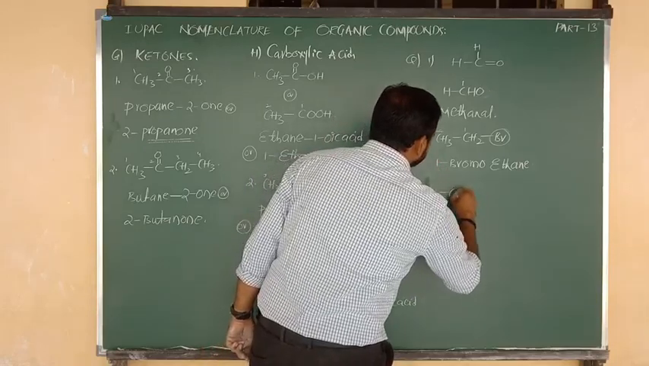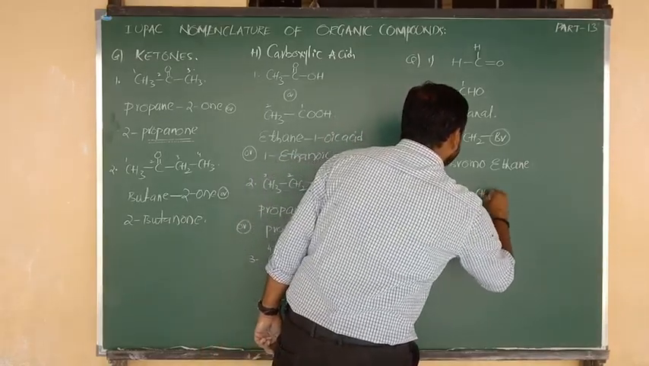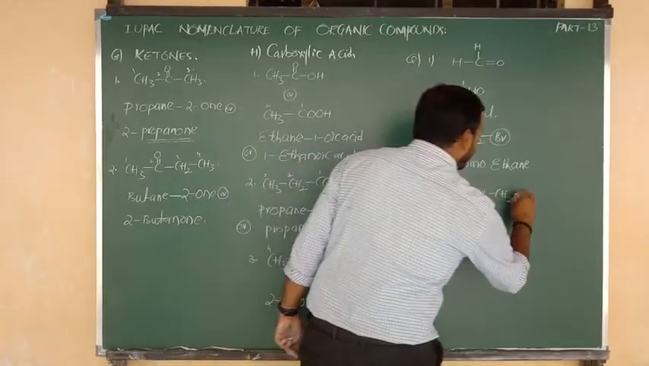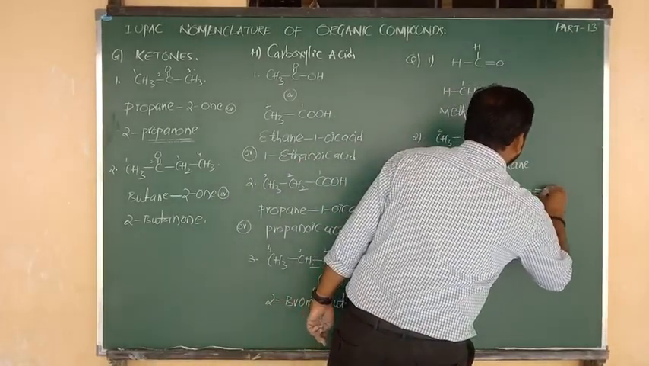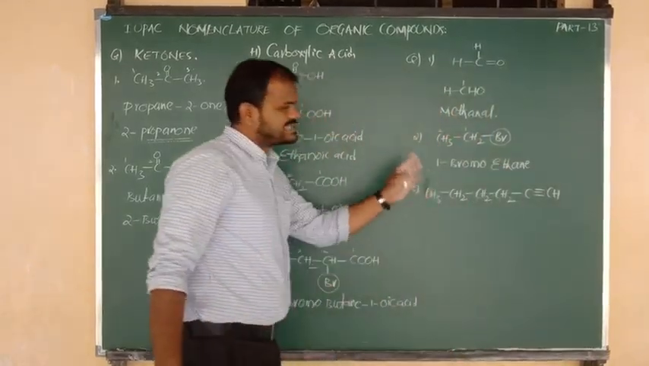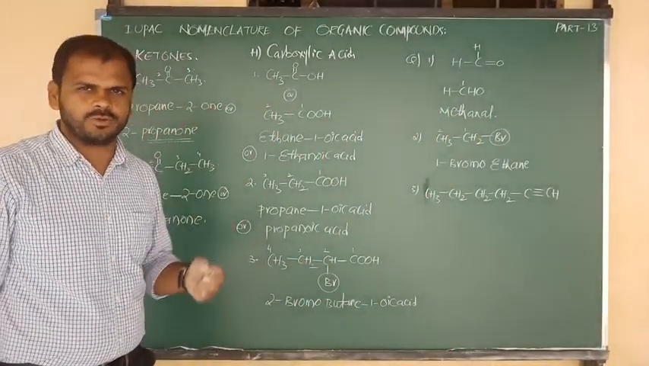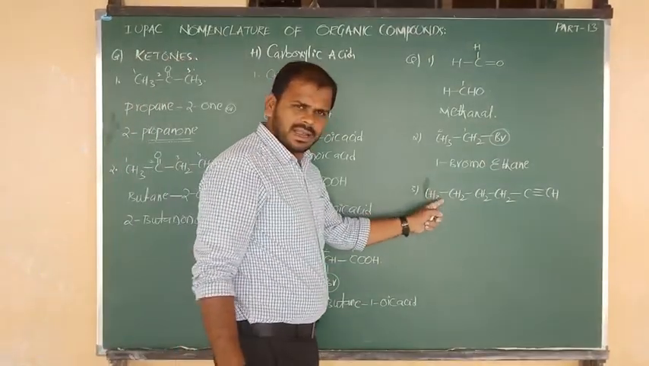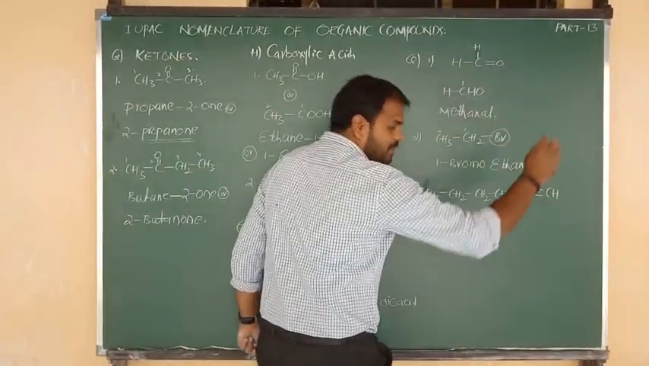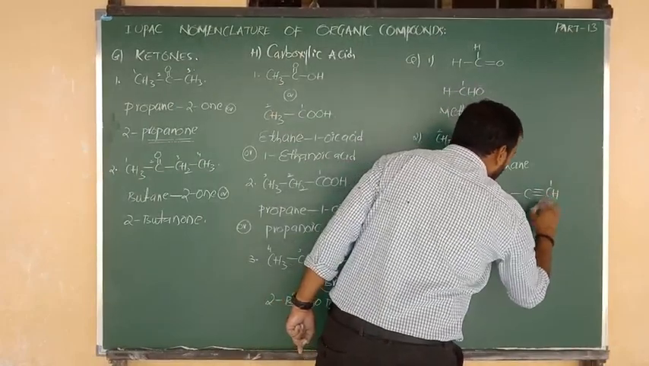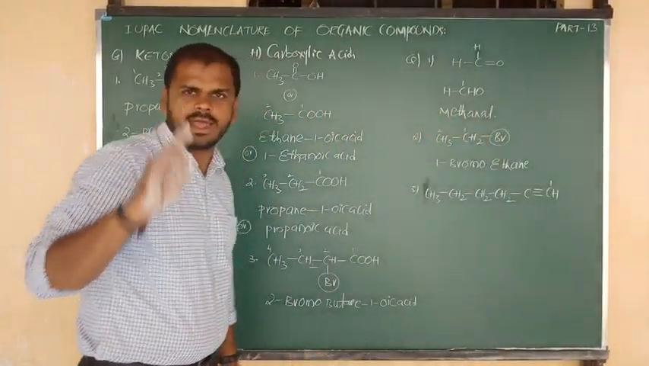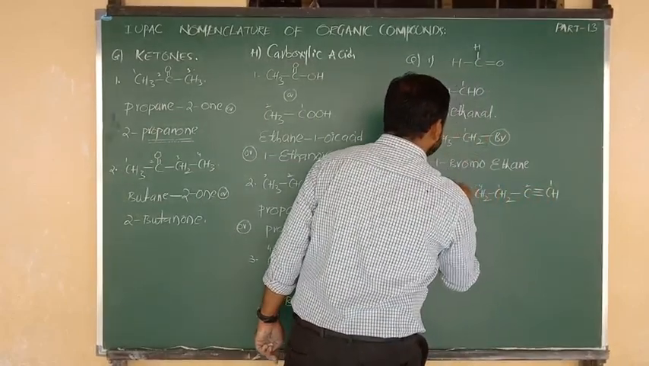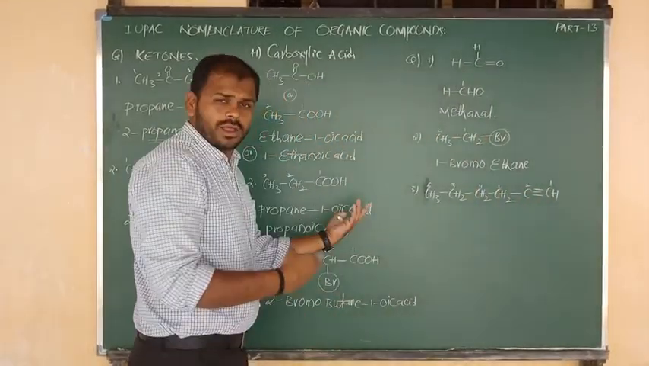Yes. Next, another compound they have given, that is CH3 bonded to CH2, again bonded to CH2, again bonded to CH2, 1, 2, 3, 4. Next they have given C triple bond CH. This is the compound they have given in our textbook. So what will be its IUPAC name? Yes. Left carbon contains single bond, right carbon contains triple bond. Number of times I have told you, triple bonded carbon will get the first priority. Here 2, here 3, here 4, this is 5, this is 6. So total 6 carbons are there.